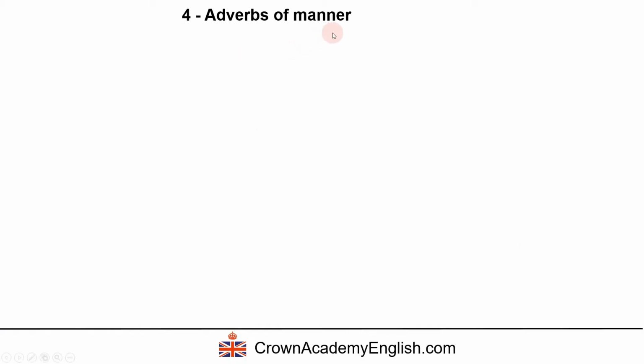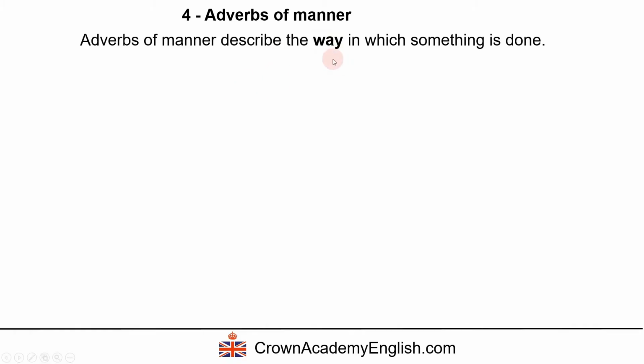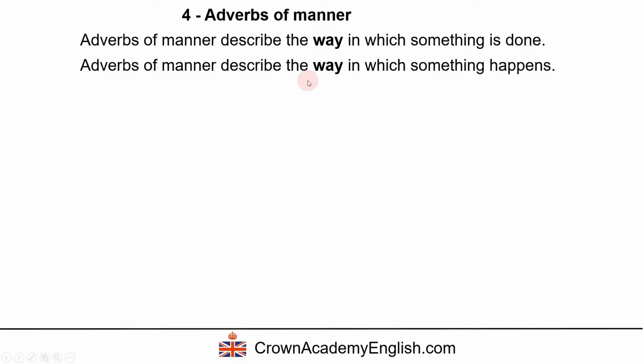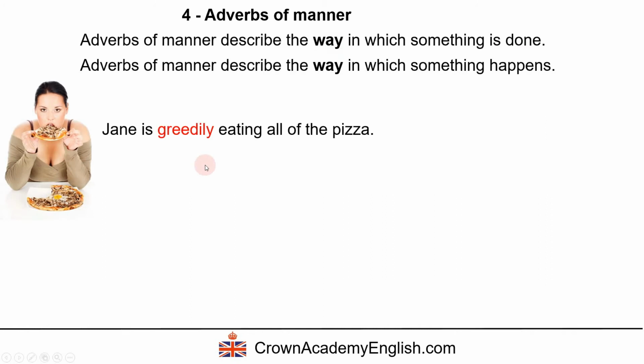Adverbs of manner. And they describe the way in which something is done, or the way in which something happens. So Jane is greedily eating all of the pizza. Now, adverbs of manner are usually formed from an adjective. So this is formed from the adjective greedy. But notice the spelling, it's I-L-Y, greedily.